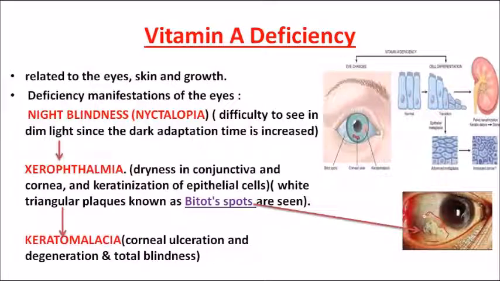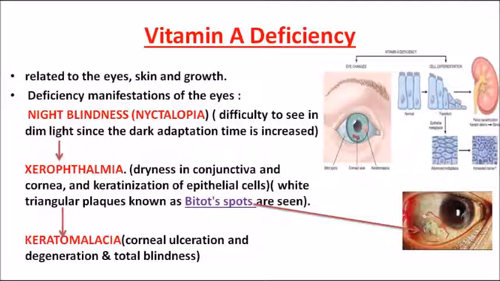Okay. So coming on to the first fat soluble vitamin, that is vitamin A. Importantly, the most frequently asked question is, what is the deficiency of vitamin A? Vitamin A deficiency results in three important deficiency symptoms. First one being night blindness, and later it develops into xerophthalmia and then it develops into keratomalacia.